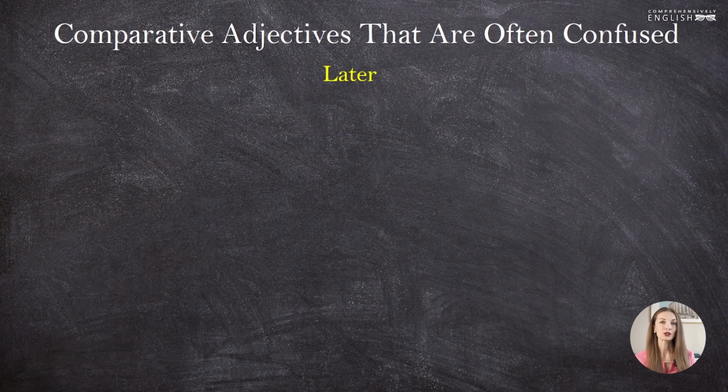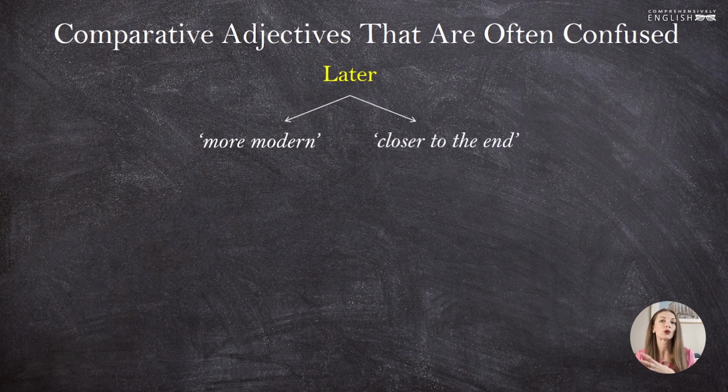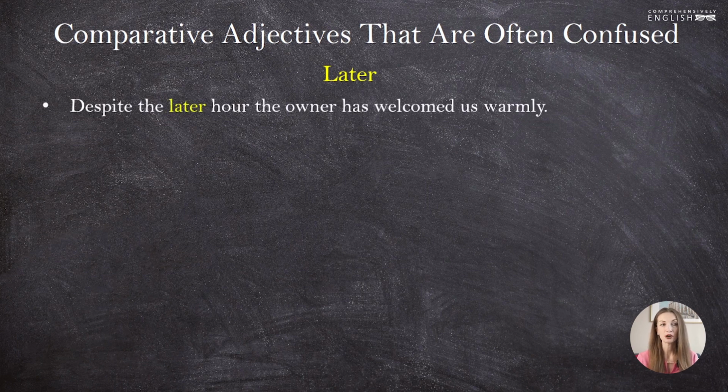Now let's take a closer look at the comparative form of the word late, later. Later means both more modern and the one that is closer to the end. Let's see. Despite the later hour, the owner has welcomed us warmly.